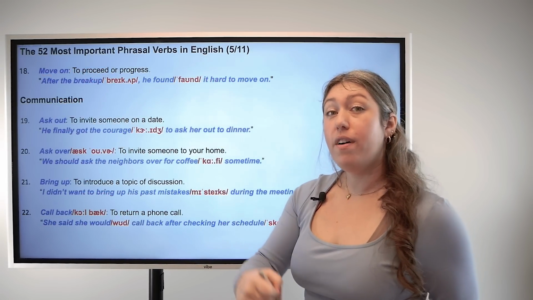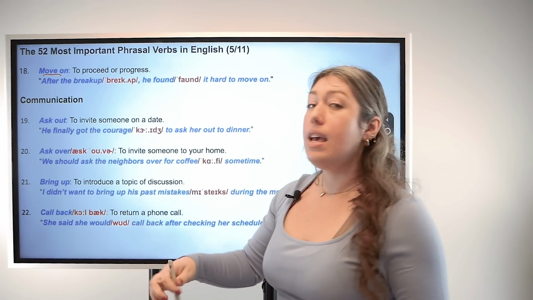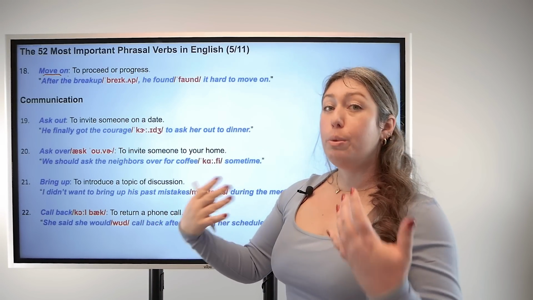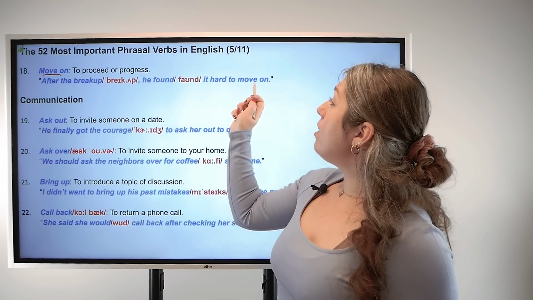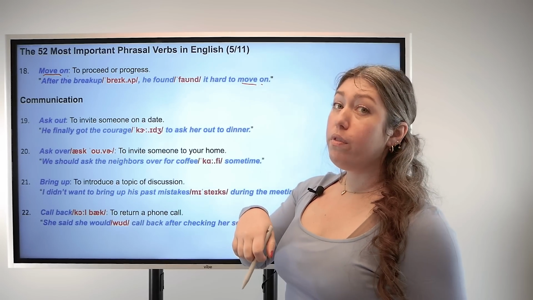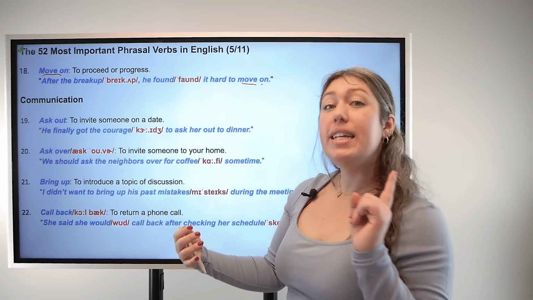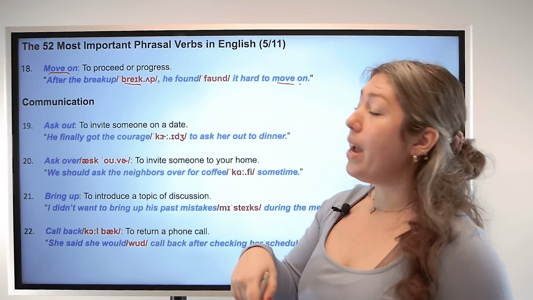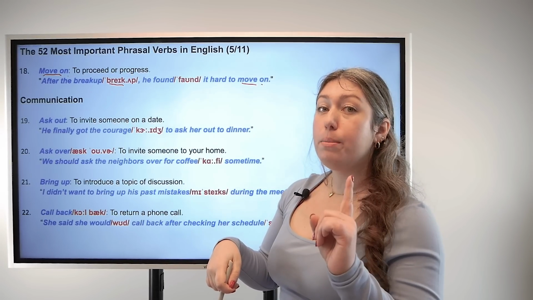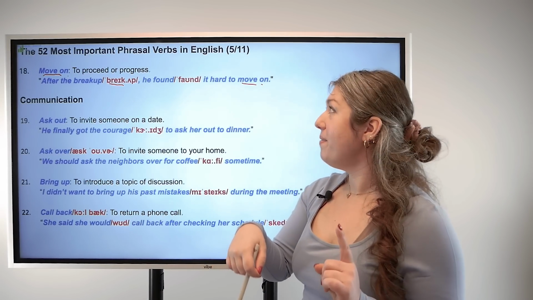Number 18, move on. The base verb move, particle on. This means to proceed or to progress. For example, after the breakup, he found it hard to move on. He found it hard to proceed with his life normally. Now let's pay attention to pronunciation. Breakup, we put the emphasis on the first syllable. Breakup, breakup. Good.